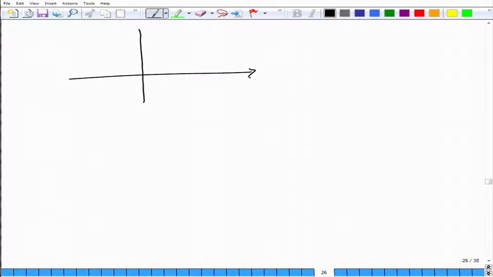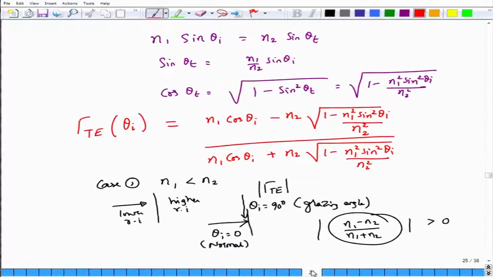Okay. So, magnitude of gamma TE as a function of the angle of incidence, if you plot gamma TE, it looks something like this. So, at theta I equal to 0, it begins with some small value, but a positive value because you are looking at the magnitude. And what will happen at theta I equal to 90 degrees? Well, you go back to this expression. When theta I is 90 degrees, cos of theta I will be equal to 0, right. So, this term is gone. Similarly, this term is gone.